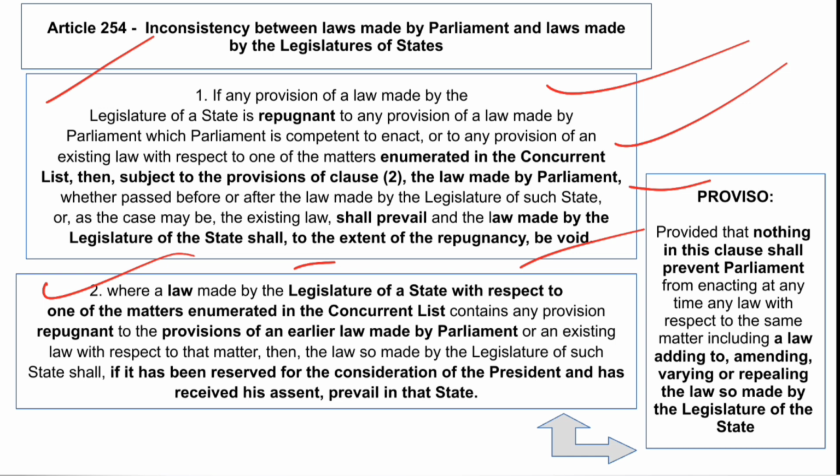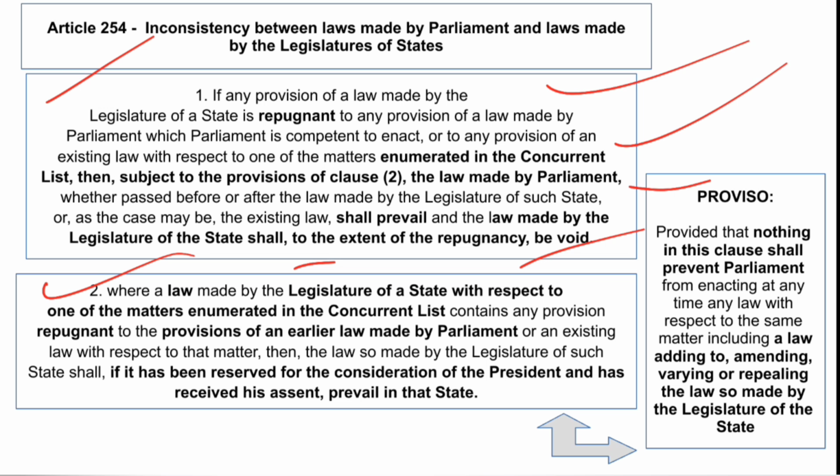It is not merely inoperative, it shall be void, and in that case, the law passed by the Parliament shall prevail. So even if both can make the law, when there are laws on the same subject matter by the Parliament and the state both, the law passed by the Parliament shall prevail, right? So this is clause 1.